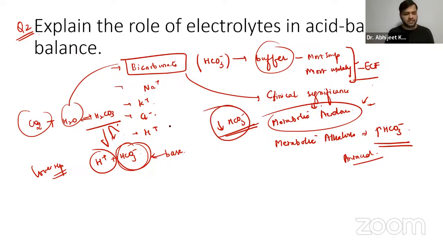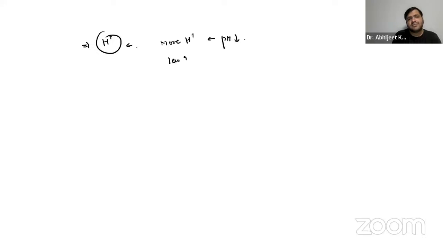Now, hydrogen ions also help in maintaining acid-base balance. They are directly responsible for the acidity of the blood and tissues. You already know that if there is more H plus, the pH is lower, and if there is less H plus, the pH is higher. So it is more acidic or more basic accordingly.